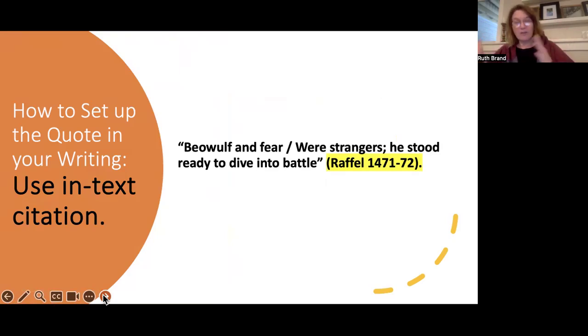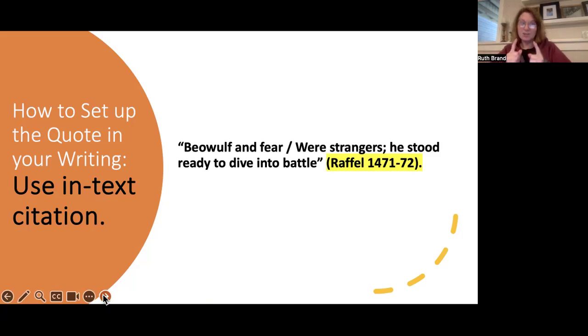If there are other rules for other kinds of writers, say you're writing a science paper and they use something called APA, it's slightly different, then they have different rules. But everybody in English class, everybody in history class, everybody in a philosophy class, whether it's high school or college, probably uses these rules called MLA rules. And so at the end of your quote, you're going to put Raphael and the line numbers.